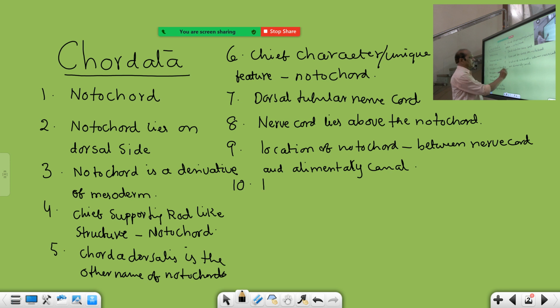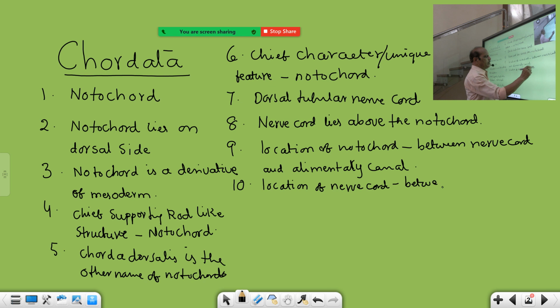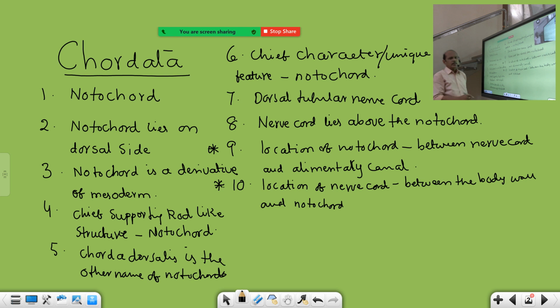And location of nerve cord. Already we have given that the nerve cord lies above the notochord, but in detail, if you want to know, the location of nerve cord is below the body wall, or between the body wall and notochord. Should say like this. These two points are very important. Ninth and 10th points are very, very important. As usual, you can keep the star marks.